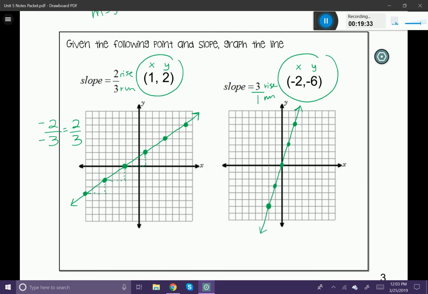All right, excellent. Now, just looking at this, look at the 2 different graphs that I have here. Do you notice how the second one is steeper than the first one? Well, the reason is the slope is bigger. 3 is much bigger than the fraction 2/3. So therefore, you can see that the graph is going to be a little bit steeper or harder to climb. All right, that brings us to the end of our lesson on slope and proportional equations.